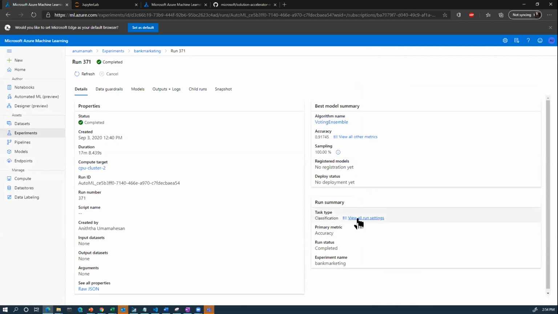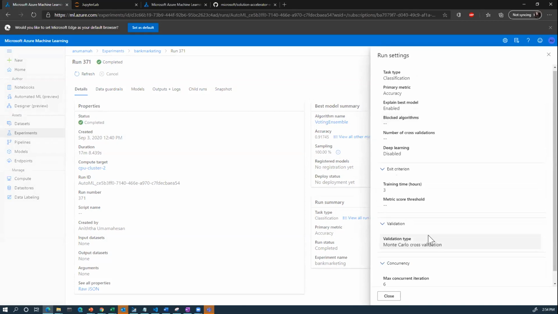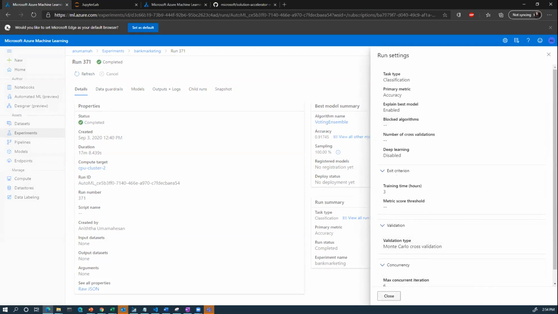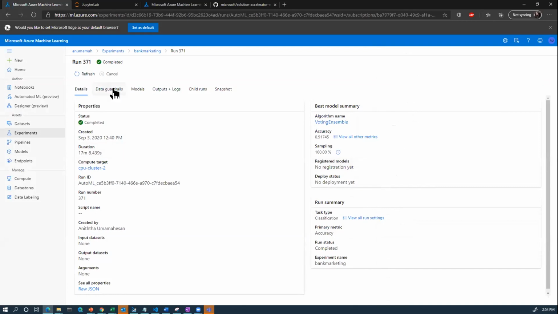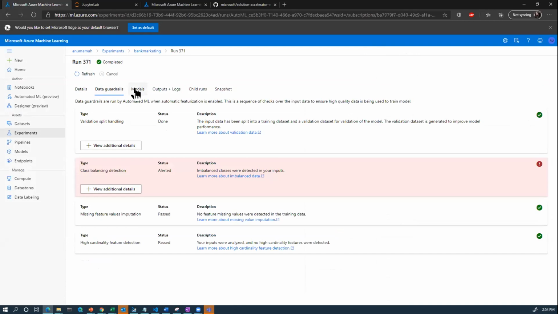Additional things that we could do is we could see all the settings that we selected in our run. Just in case we want to launch another run, we could go ahead and just look at these settings over here. If you remember, I was talking about data guardrails earlier, and you could view all of that from this tab over here. So in this case, we did some validation split handling, class balance detection, and it alerts you about all that information so that you have more information about your run.